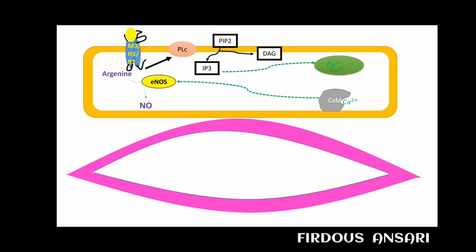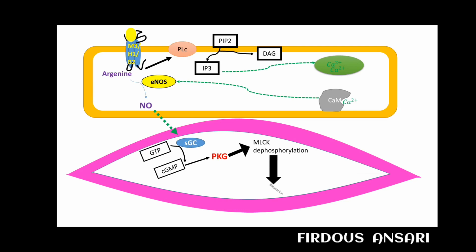Next, this nitric oxide will diffuse into the smooth muscle and will cause activation of an enzyme known as soluble guanylyl cyclase. This guanylyl cyclase will convert guanosine triphosphate into cyclic GMP. This cyclic GMP will cause activation of the enzyme protein kinase G. Now, what will this protein kinase G do? Protein kinase G will cause myosin light chain kinase, that is MLCK, inactivation, which leads to relaxation.